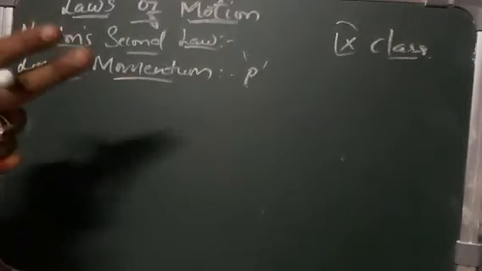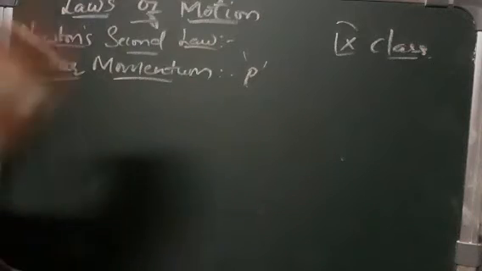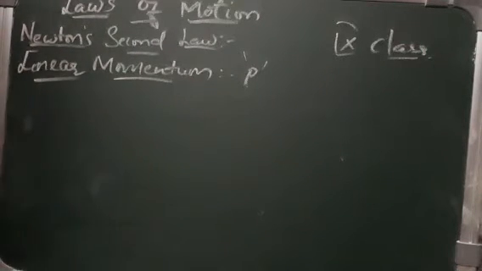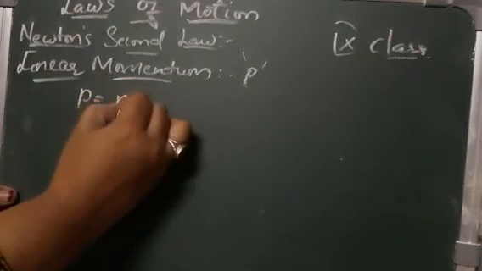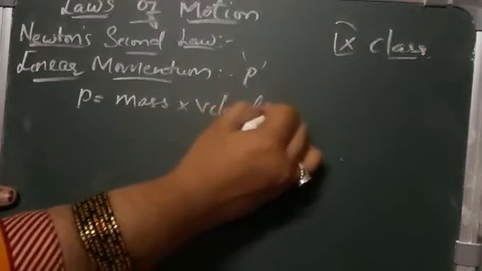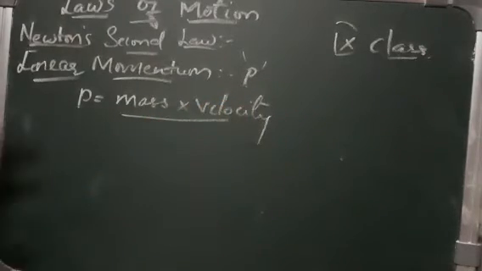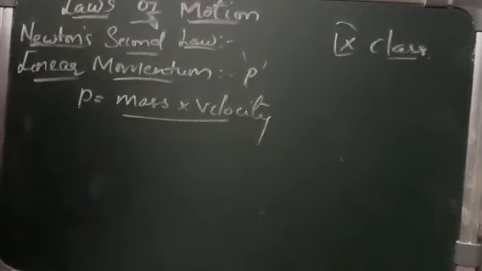The speed of the bullet coming out of the gun also causes a lot of damage, right? So here the momentum depends upon the mass and velocity. We can say that the momentum of any body depends upon its mass and velocity.